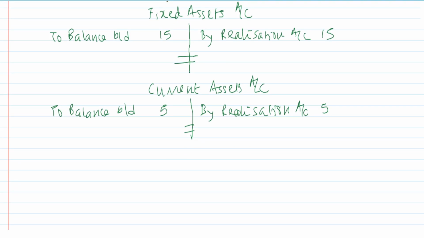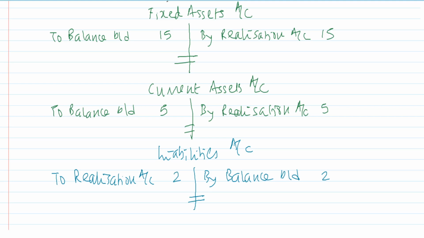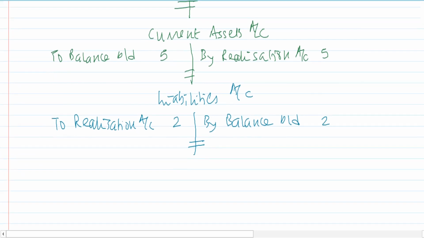Next in the line is now the liabilities account, right? So you can say liabilities account or you can say other liabilities account. It is fine. Liabilities will have a credit balance. So I say by balance brought down, it is 2. Then we say to realization account. Right, this will also be transferred to realization. It will close the account. Your accounting entry is liabilities account debit to realization account. Right.